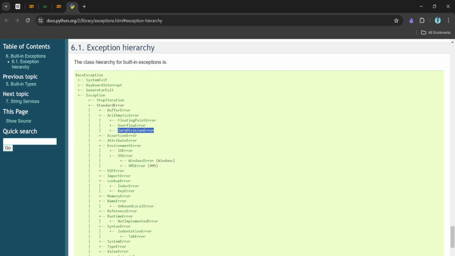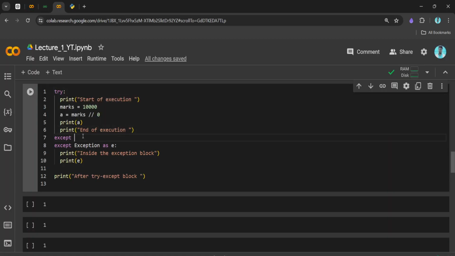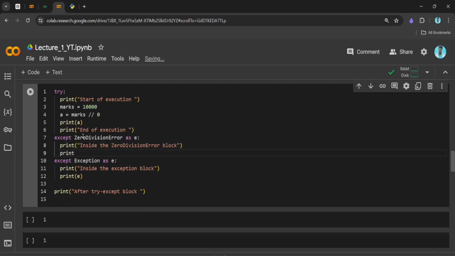The name of the exception is ZeroDivisionError. So we can write except ZeroDivisionError as E, and inside the division by 0 error block we can print this E over here.